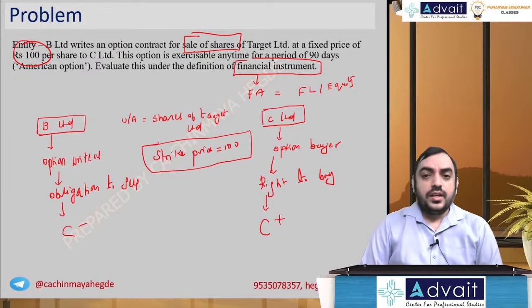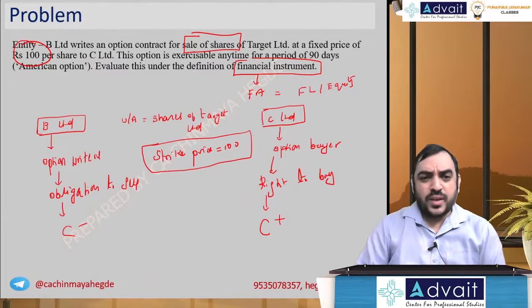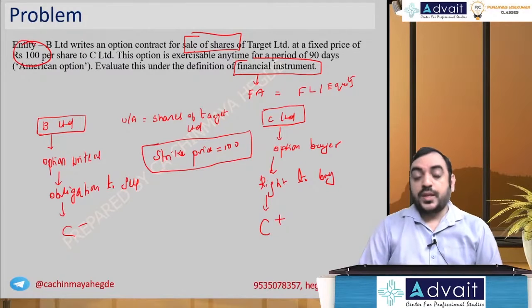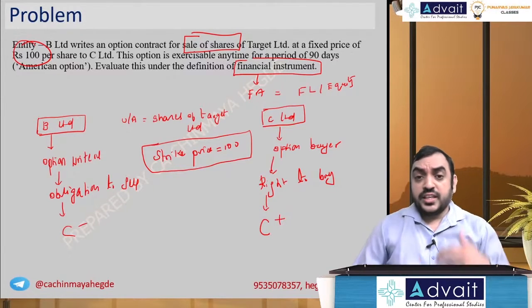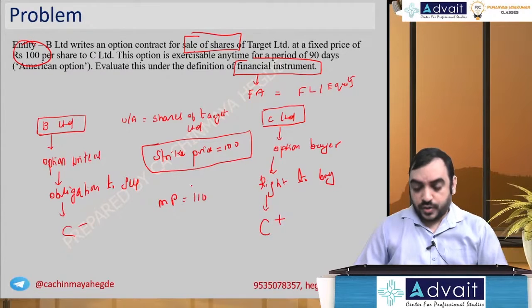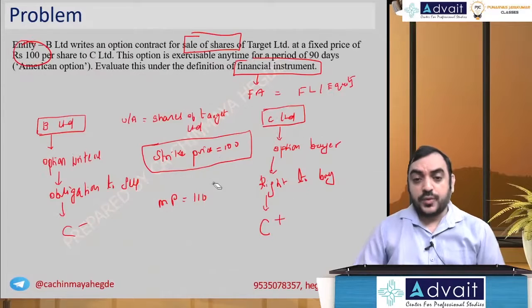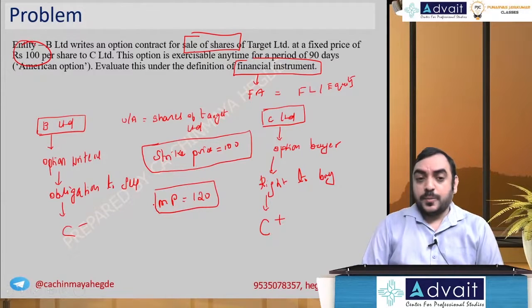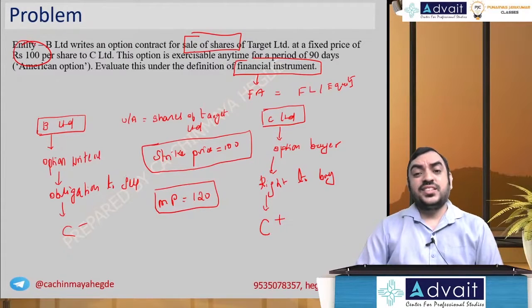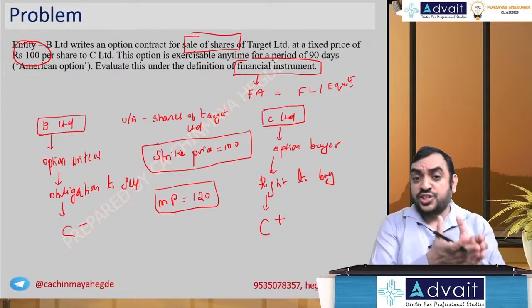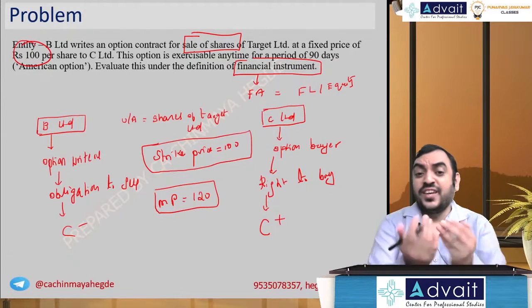Okay, now obviously there will be some premium also. We don't know how much the premium is. Now, if the market price happens to be, let's say, 110, or in the example it has given 120. Okay, market price is 120 for example purpose. If market price is 120 and C Limited being the holder wants to exercise the option, wants to buy the underlying asset, then what is the obligation of B Limited now? They have to give shares.